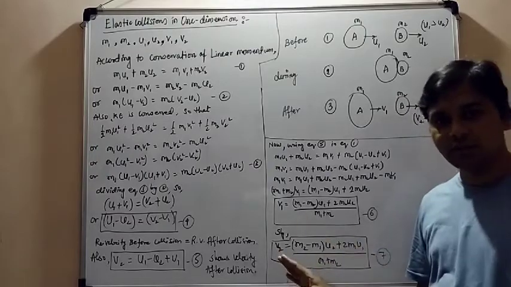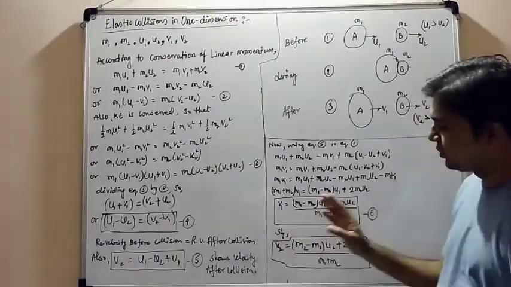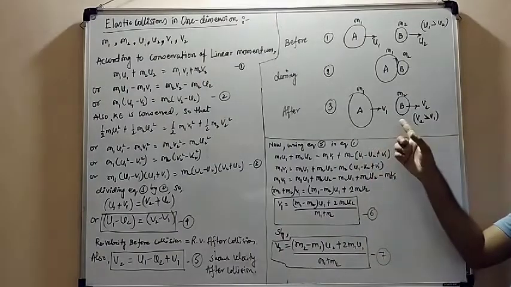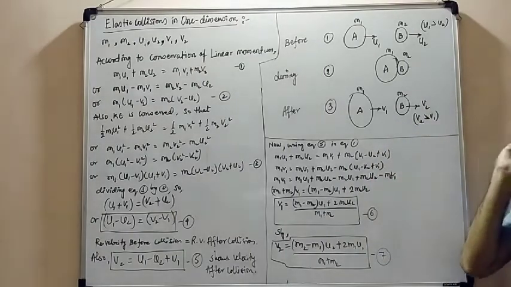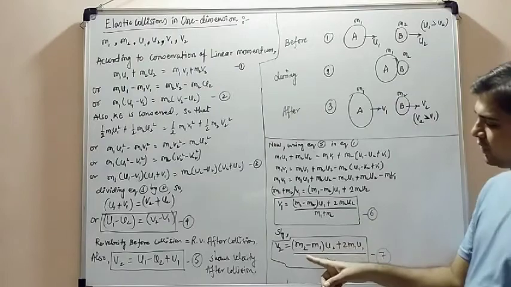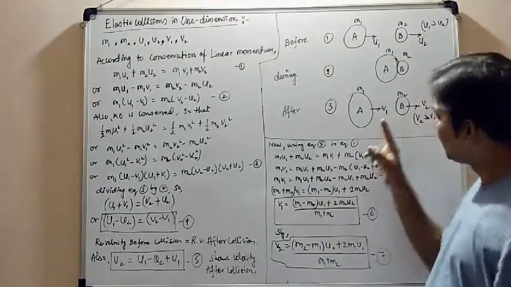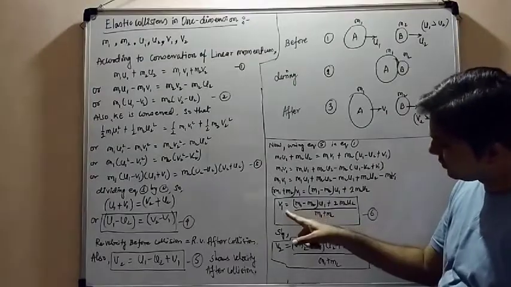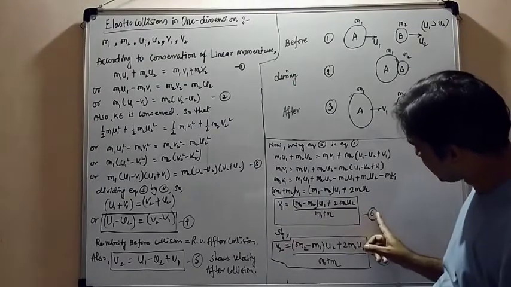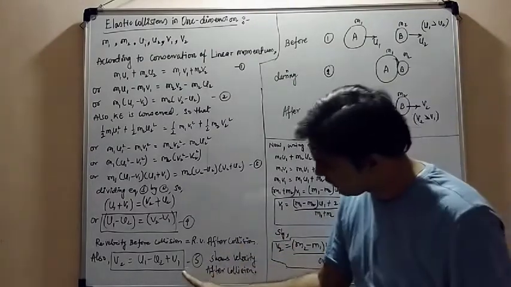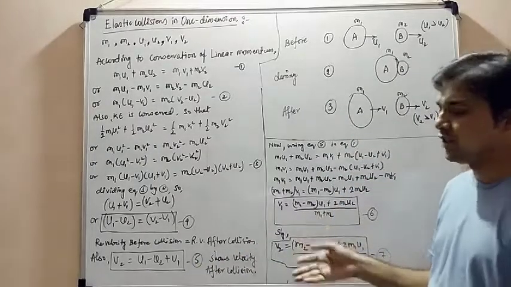This is the equation of the velocity after collision when object B is moving in the same direction as object A, and the velocity of object B always shows higher when these two objects strike. So these three equations, equation number 5, equation number 6, and equation number 7, are useful to find out the velocity.